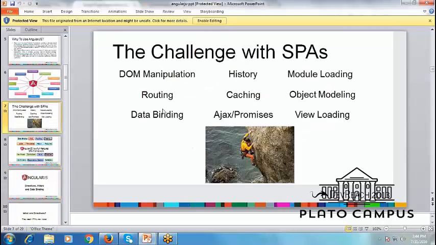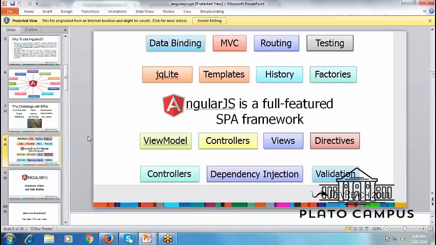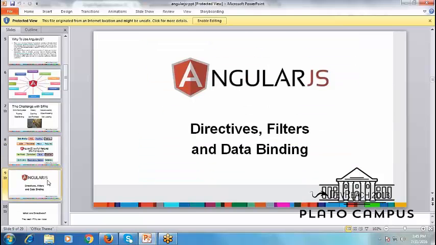Now if we talk about a single page application, there are different questions in mind. How am I going to connect, how am I going to bind the data, how can we load the view page, how will object modeling work, how will we cache the data, how will the routing be, that is, which page we have to use at which time. These are all the challenges for a single page application. Here the answer in AngularJS is that we are using view models, controllers, directives, validation, dependency injection. We use all of these for a single page application in a single page.